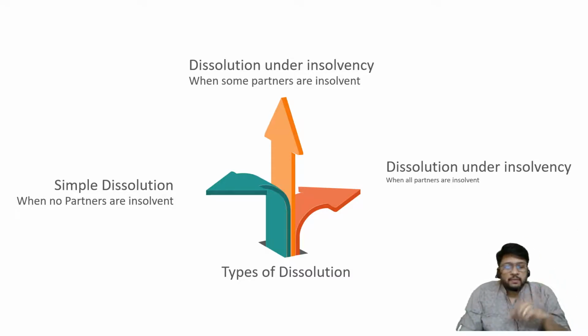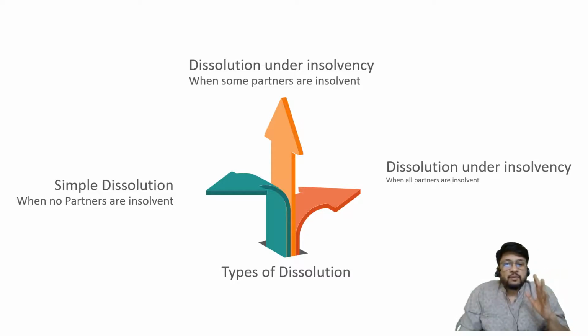So our problems will be of three types: simple dissolution, or dissolution under insolvency, which has two subcategories, when some partners are insolvent and when all partners are insolvent. We will have to read the problem carefully to understand what kind of accounts will have to be prepared and which steps are required to be followed, because each of these three types of problem will have different steps to be performed, and in fact it may require different types of accounts also.